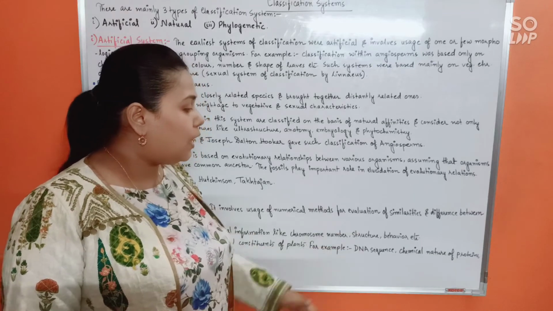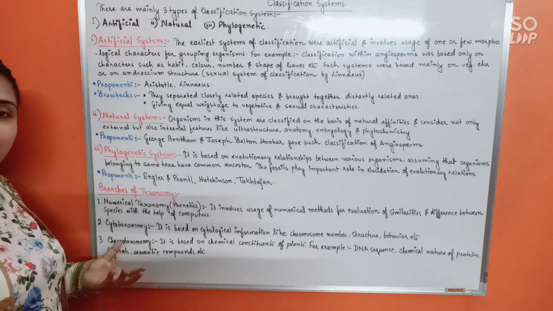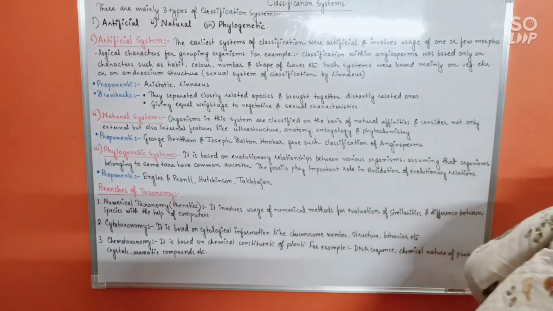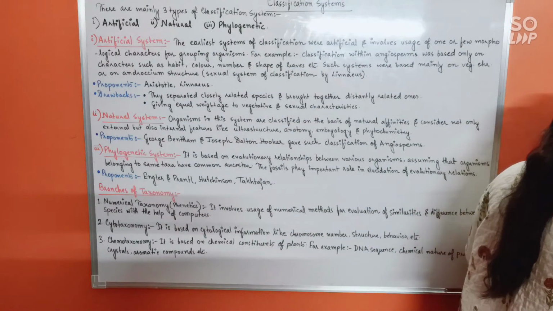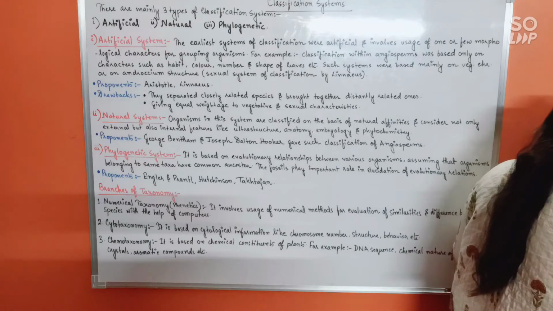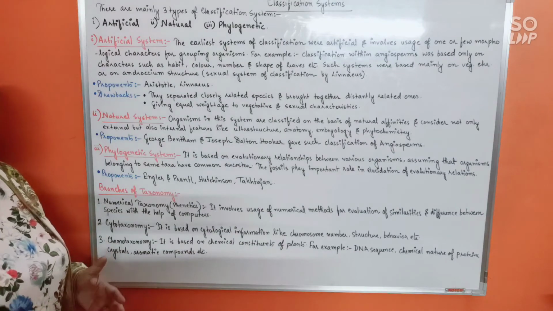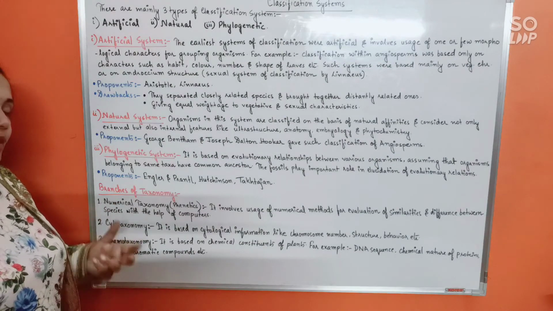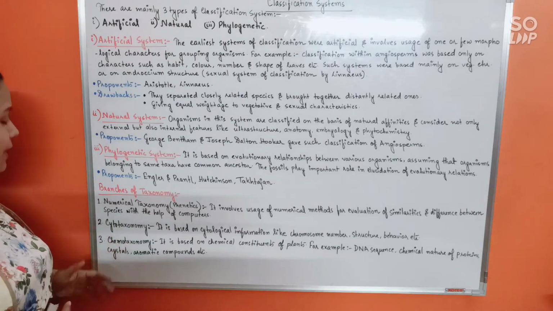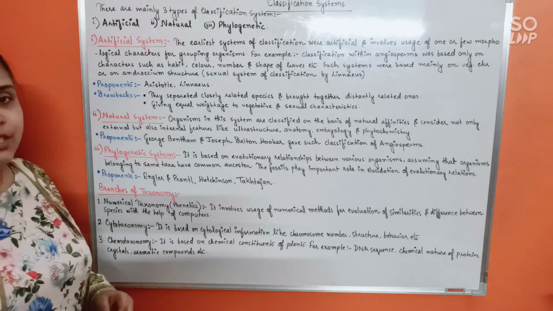For example, DNA sequence, chemical nature of proteins, crystals which are present in plants like calcium carbonate, calcium oxalate, etc., and aromatic compounds, etc.